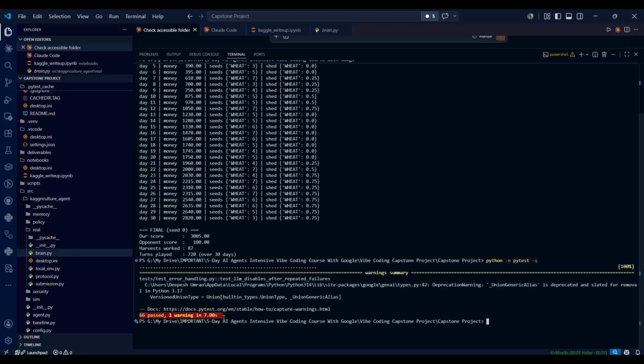I'll fix it later, don't worry. All green. All 66 tests are green. I don't know which warning it is giving, I'll fix it later, but all 66 tests have passed. The whole agent even ships as one clean file, so that I submitted exactly what I tested.